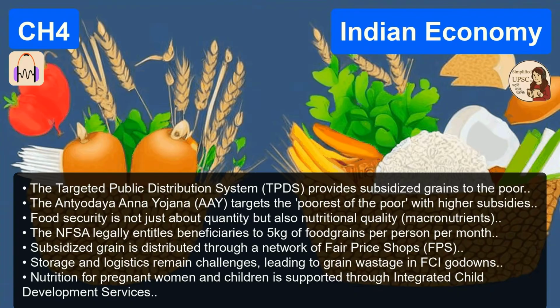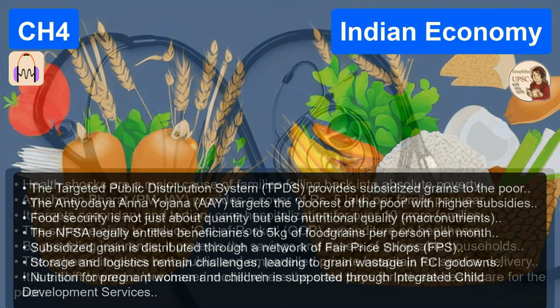And crucially, MGNREGA is demand-driven. Meaning what, exactly? Meaning the budget allocation isn't rigidly fixed top-down. If there is a severe drought in Maharashtra, the demand for work spikes, and the scheme automatically scales up to absorb that distress in real time. Okay, that covers wage employment. What about the second prong, self-employment?